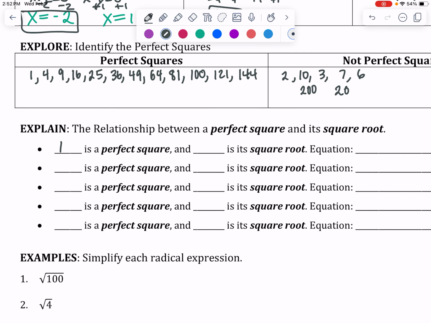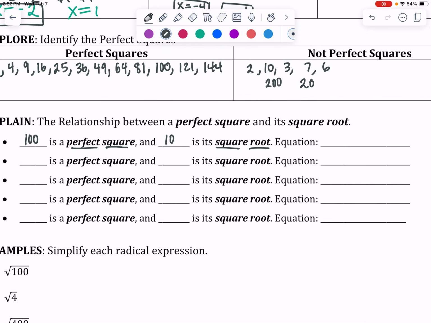For example, 100 is one of our perfect squares, and 10 would be its square root because 10 squared gives you 100. What that looks like is if we were to use the square root function of 100, it would give us 10.